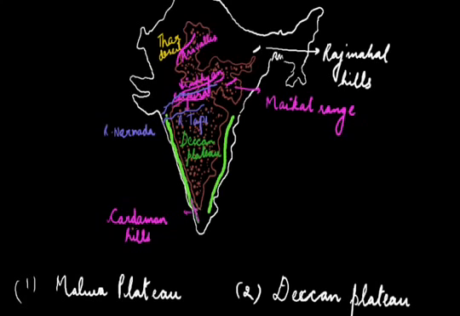At this point, one can find the Annamudi. Here we can locate the Doda Beta. And on top of Doda Beta, here you can find the Nilgiri Hills.